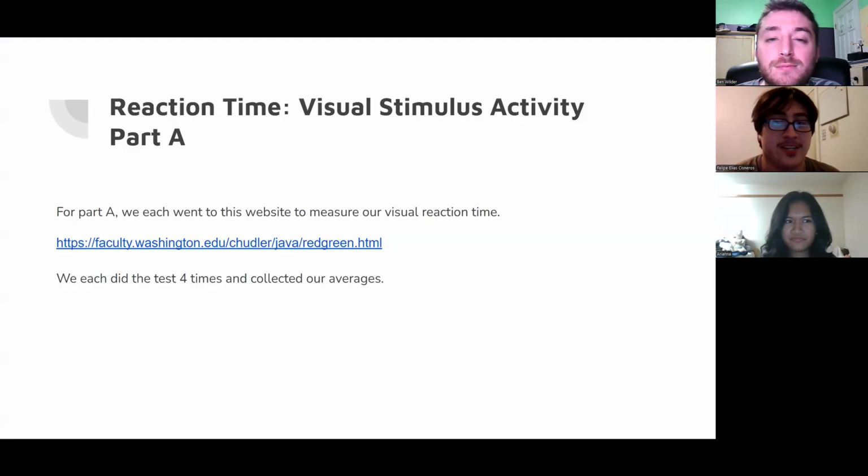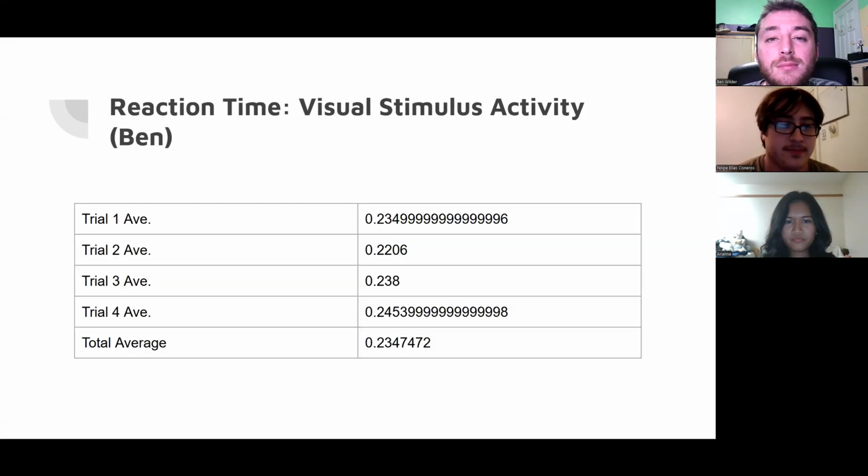For part A, we each went to this website to measure our visual reaction time. We each did the test 4 times and collected our averages. Here's Ben's data, here's Ariana's, and here's mine.